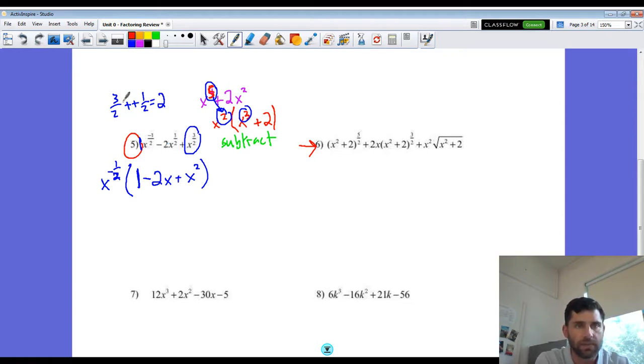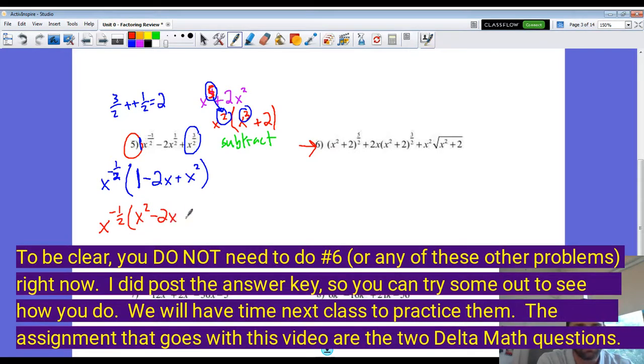So something kind of neat happens here. We can actually rearrange this to get the leading term first. And we can even go a little farther with this factoring, but I'll let you do that on your own. So keep that in mind when you're looking at number 6. But those are the nuts and bolts of factoring.